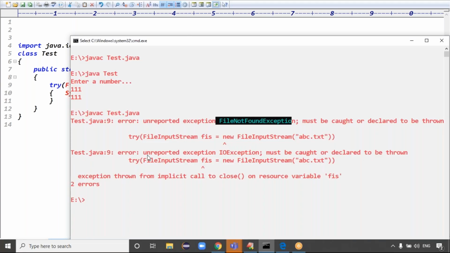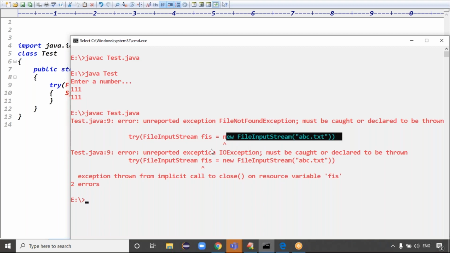But in the below, if you see, it is showing IO exception. Why, guys? Generally, file input stream throws file not found exception, right? Then why is this IO exception raised? Internally, an exception is thrown. See this message here, exception thrown from implicit call to close method, right? Guys, what is the meaning of this line? Internally it is calling the close method, or not? Yes. This is a proof for that.